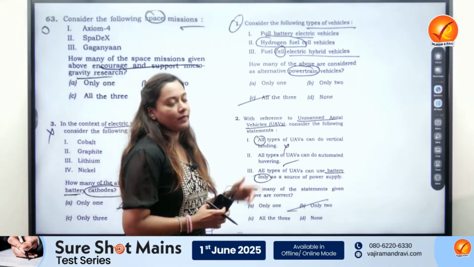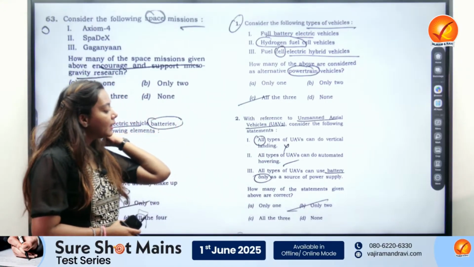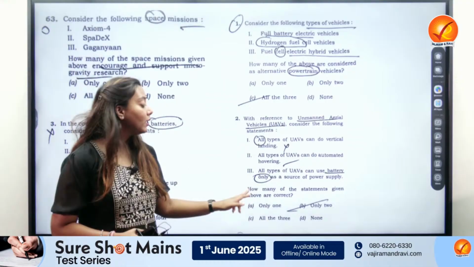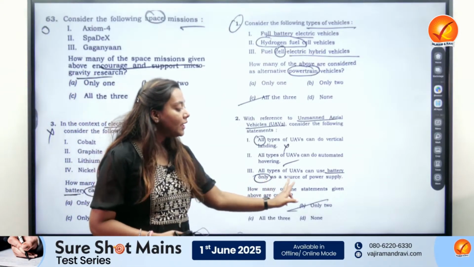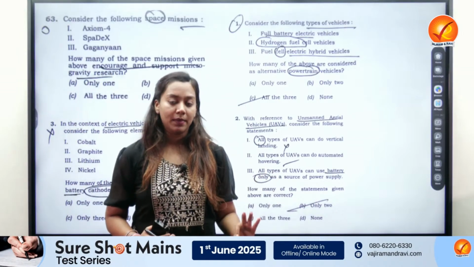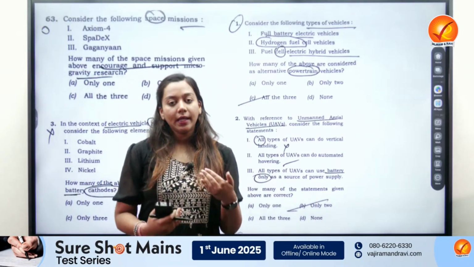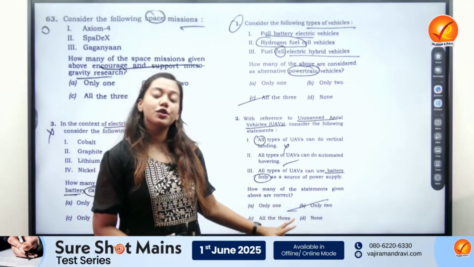Next is about the UAVs. All the 3 statements, where I see whether all types of UAVs can do vertical landing, or they can do automated hovering, or they could use battery as the only source of power supply, all of them intrinsically are very extreme statements. So without overthinking and over analyzing about it, we will go about eliminating all of them. So the correct answer would be none.